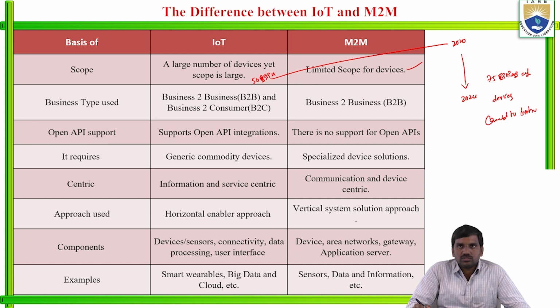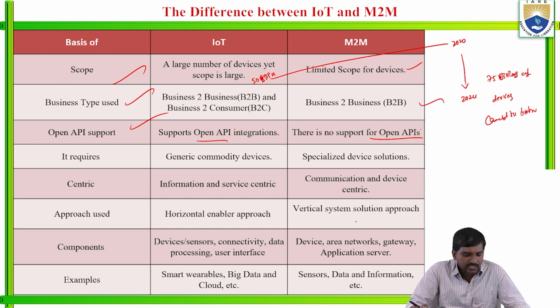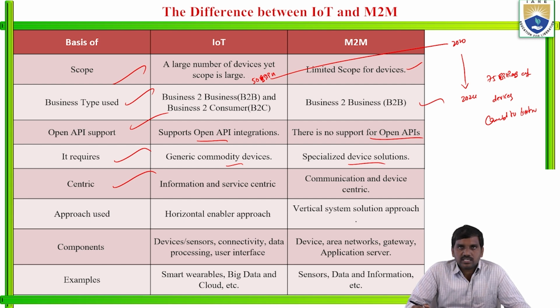Business types used: IoT is business to business and business to consumer, M2M is business to business only. And API support: IoT has application open API integration. M2M has no support for open API, and it requires specialized device solutions, and is device centric, while IoT is information and service centric.